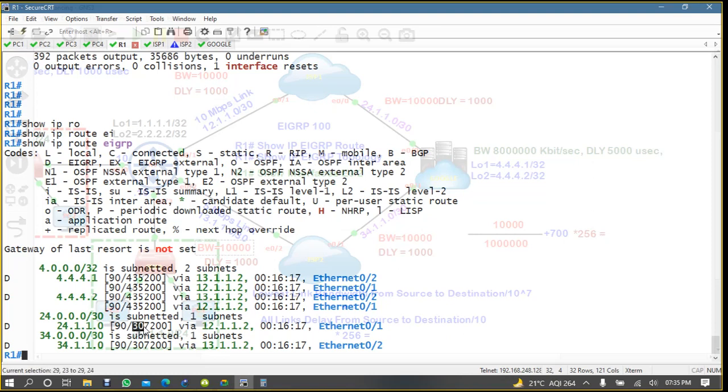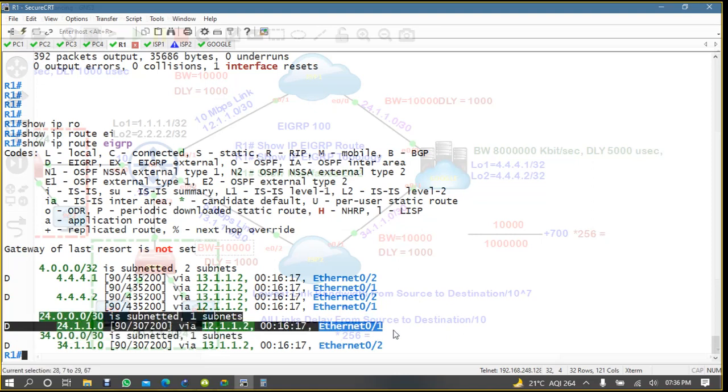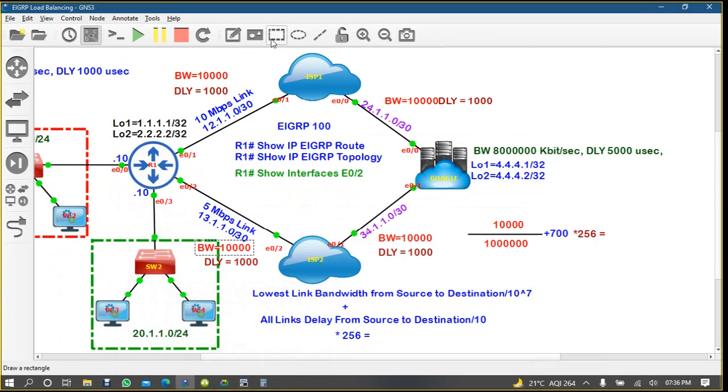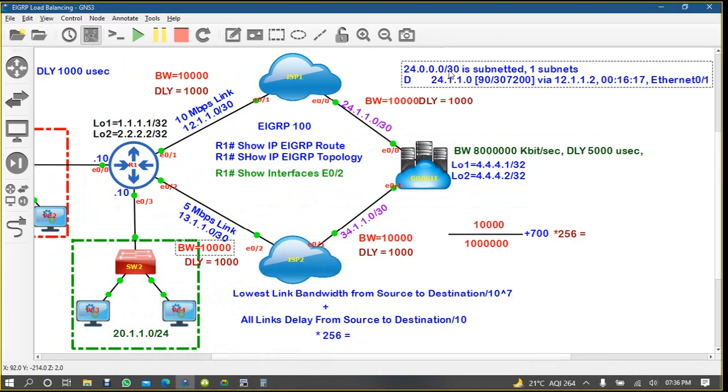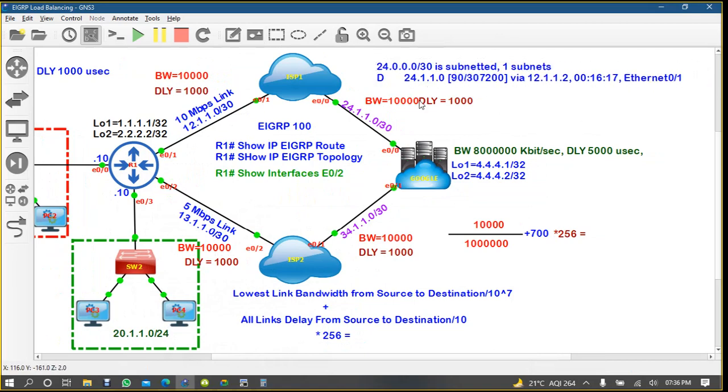Now you are saying that from this side it is taking 30,307,200. For which network? For the 24 network. Let me copy this one and keep it here. So for this calculation, for the 24 network, the 24 network is here, right? So R1 is getting the 24 network with 3072 something. Let's calculate it.